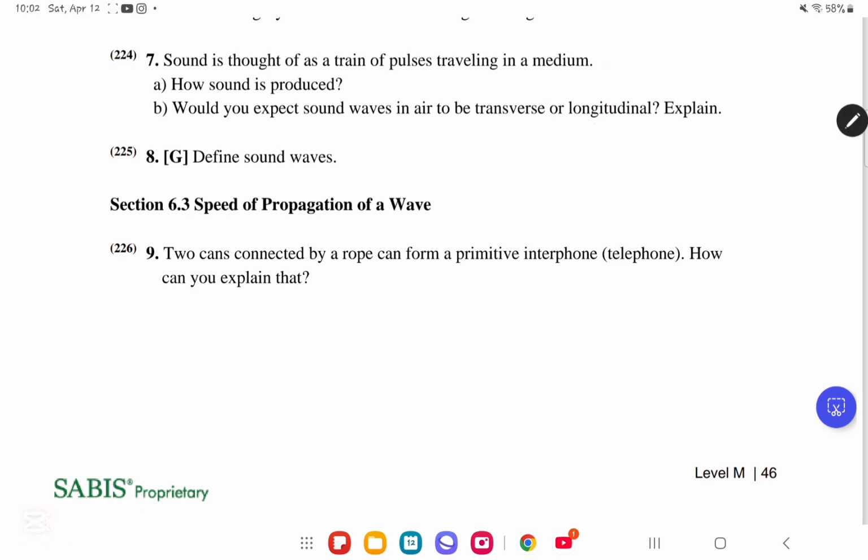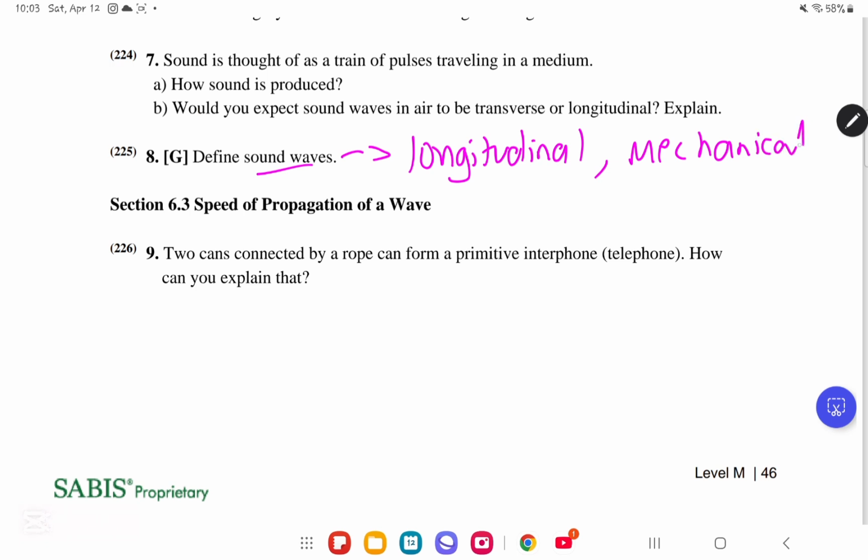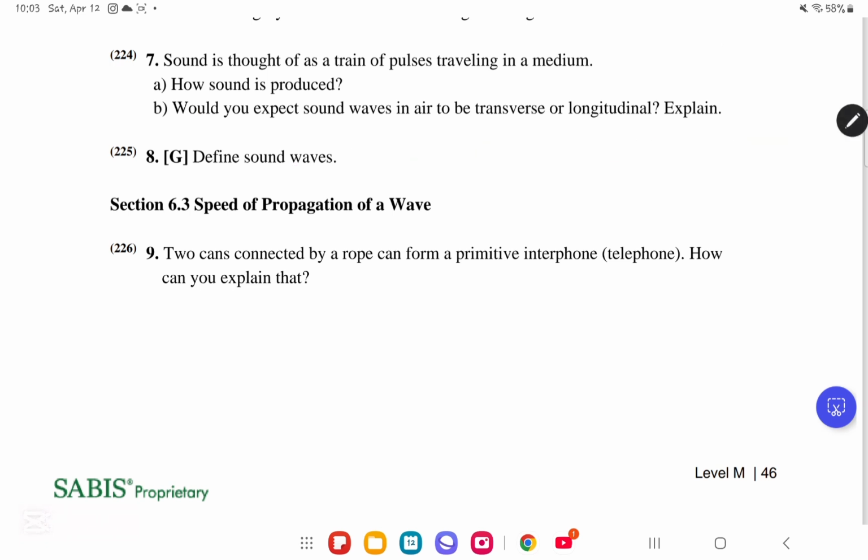Okay, they told us define sound waves. So if we are to ever define sound waves, how would we define them? Sound waves are defined as longitudinal mechanical waves. First of all, they are longitudinal because this is their wave motion, because any object will move parallel to this wave, and they are called mechanical because they need a medium to pass through.